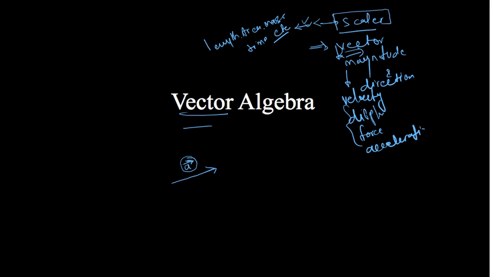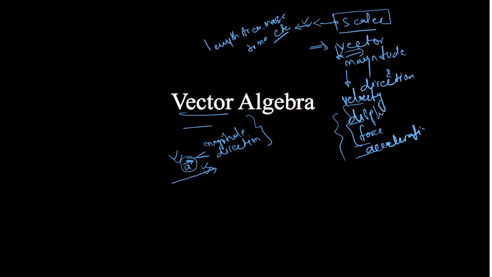It will be a composition of two things: its magnitude and its direction. In vector algebra we will deal with these quantities, not with velocity, displacement, force, acceleration, all to be dealt in physics. Here we will deal with vectors like a vector, b vector, c vector.